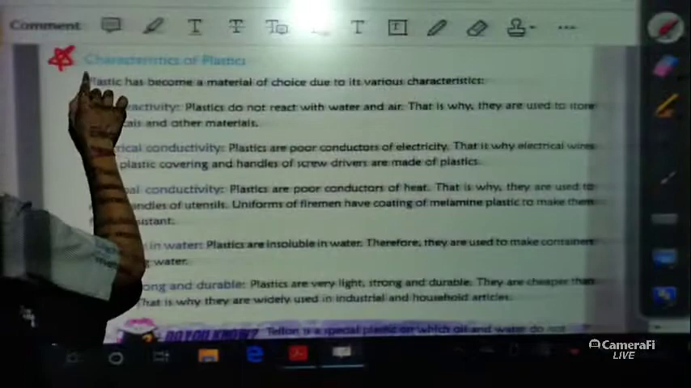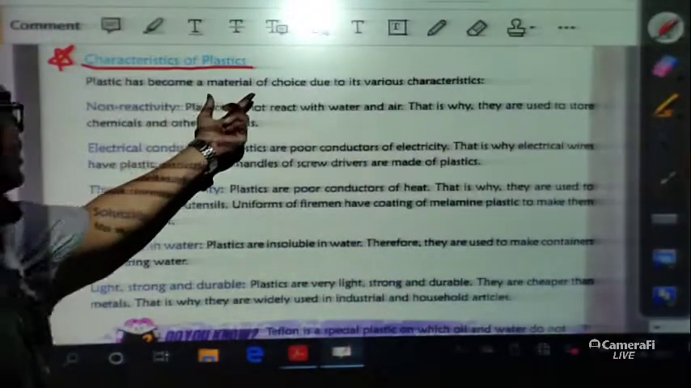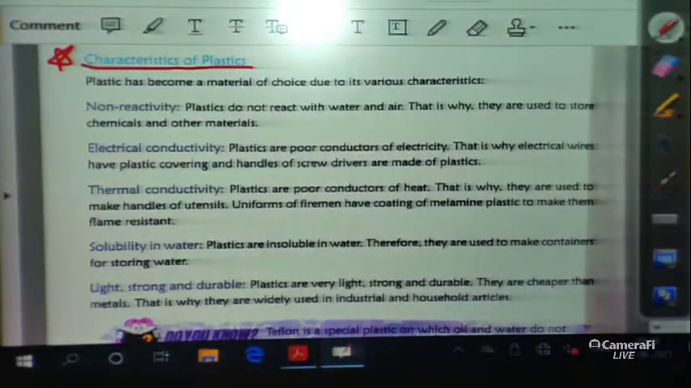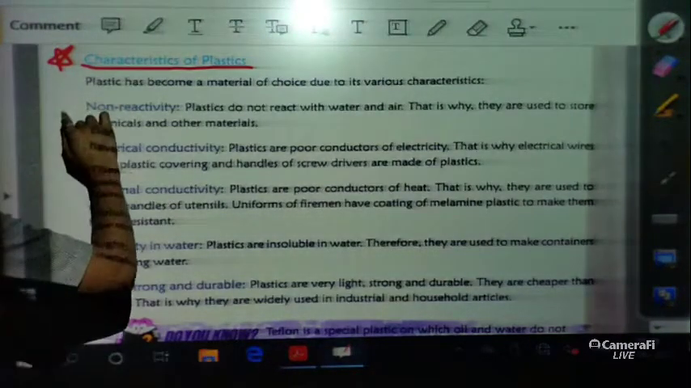This is also very much important, that what are the characteristics of plastic. Now plastic has become a material of choice due to its various characteristics. That means we are using plastic everywhere, in every aspect. So there are a few characteristics.